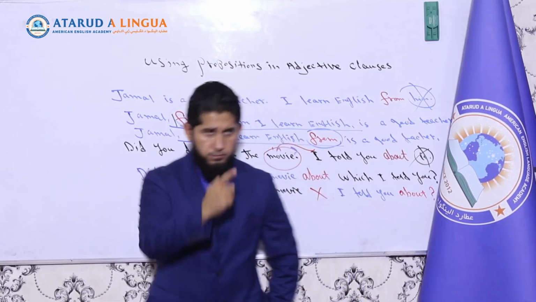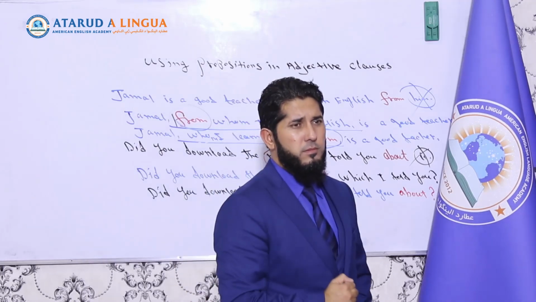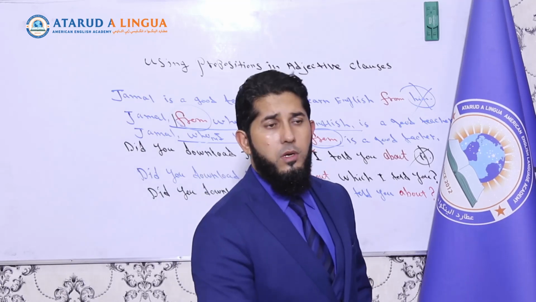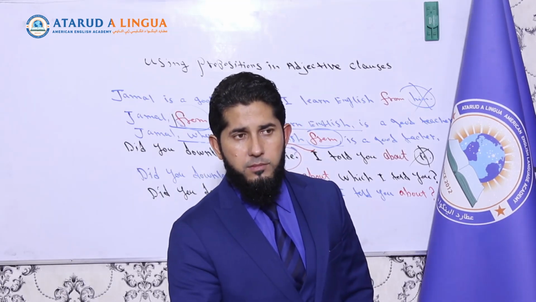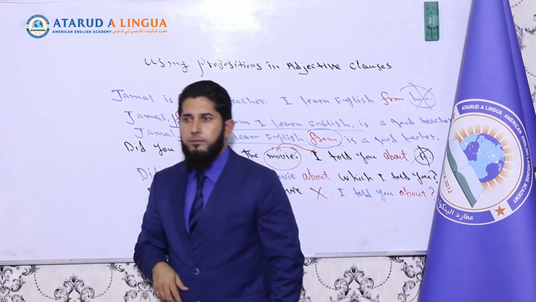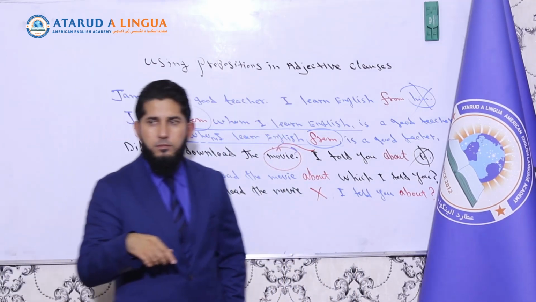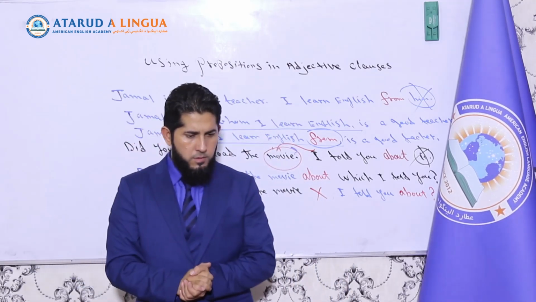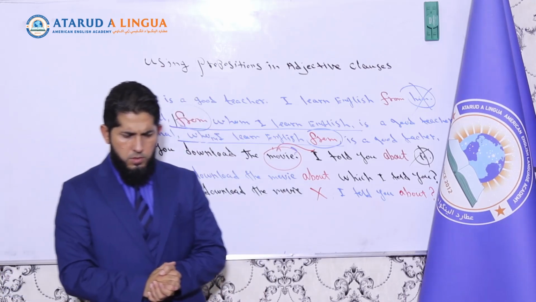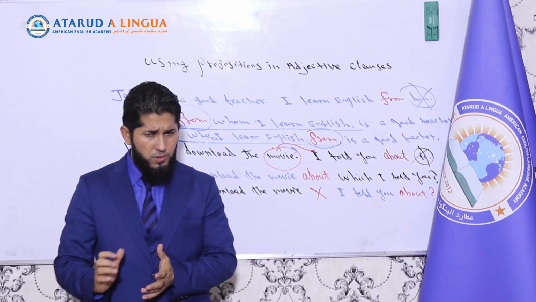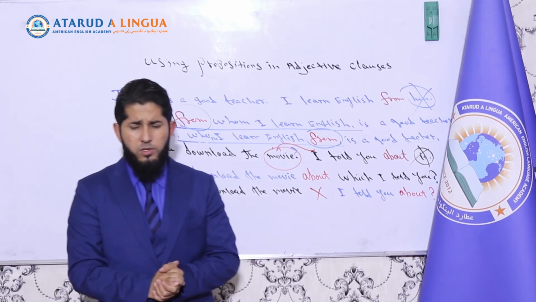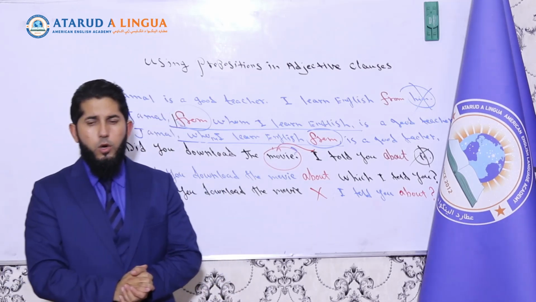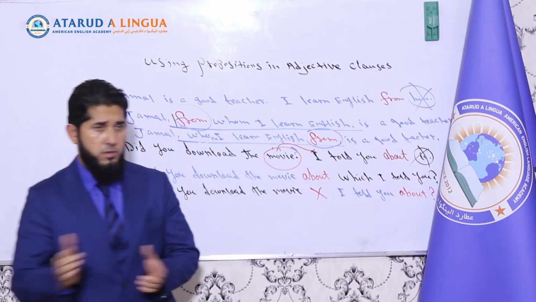Yes. Come on. Ahmad from whom I bought a book is an intelligent student. Now, Ahmad, whom I bought a book from, is an intelligent student. Okay. I found out the professor with whom he's assistant. Is it correct? I found out about a professor with whom my uncle works. I found out about a professor whom my uncle works with. Okay.